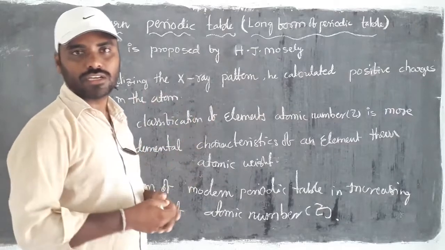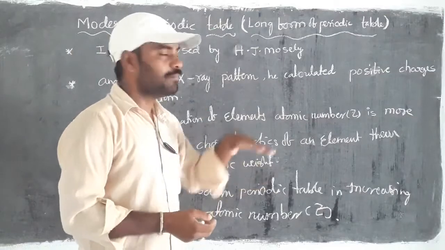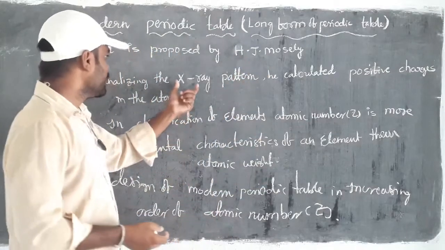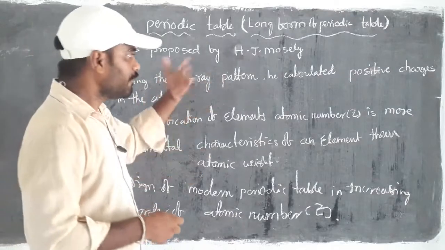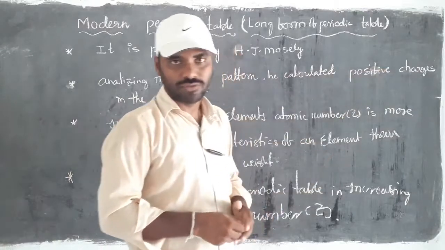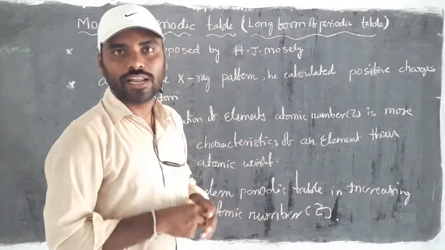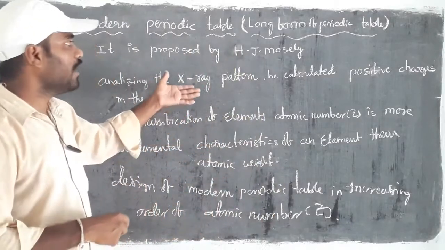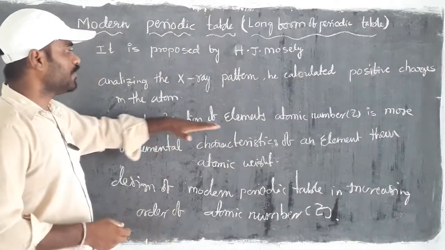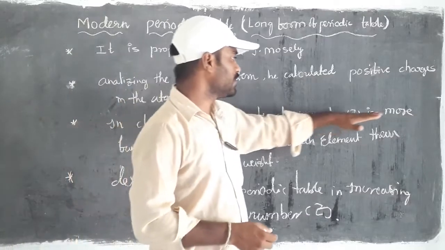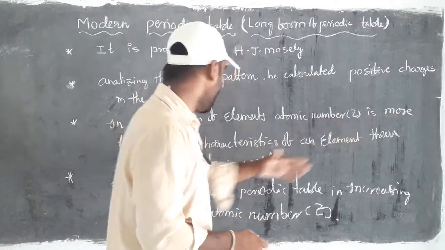Before that, all classification of elements was based only on atomic weight. But Moseley started with his observation of the X-ray pattern of a particular element. From that he calculated the number of positive charges in a particular atom, which we call protons. So he calculated the number of protons in the atom. Then, in the classification of elements, atomic number is a more fundamental characteristic of an element than atomic weight.